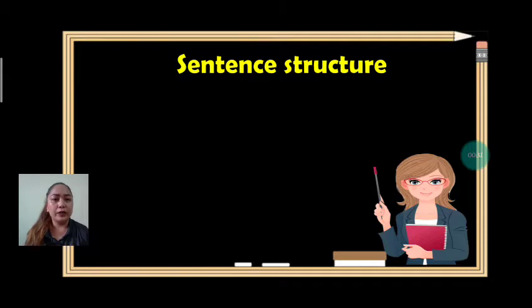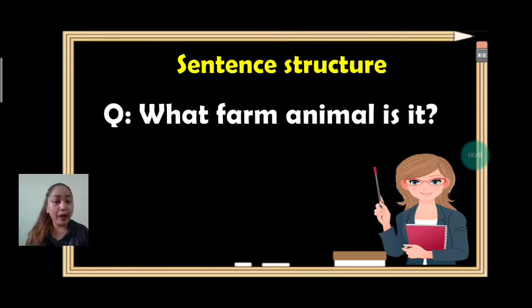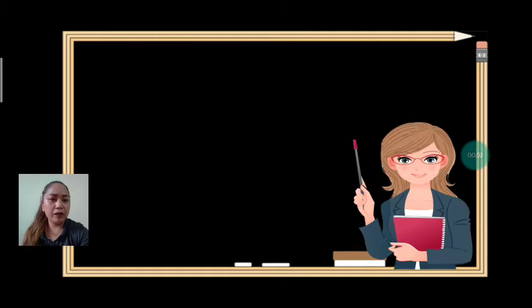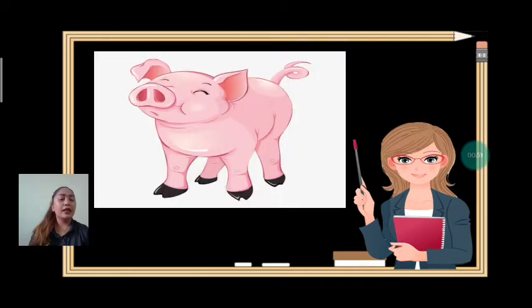Let's go for our sentence structure. Our sentence structure is, what farm animal is it? Everybody, what farm animal is it? Answer, it's a blank. Okay, for our vocabulary about farm animals, the first one is, okay, everybody, what farm animal